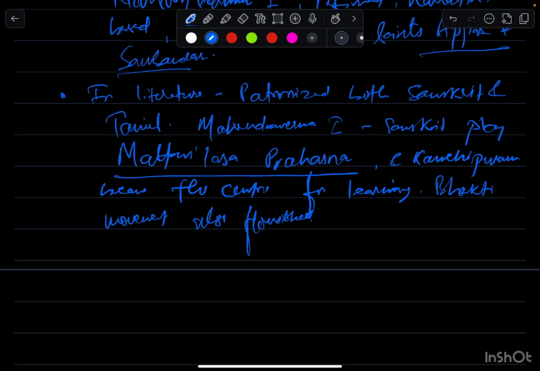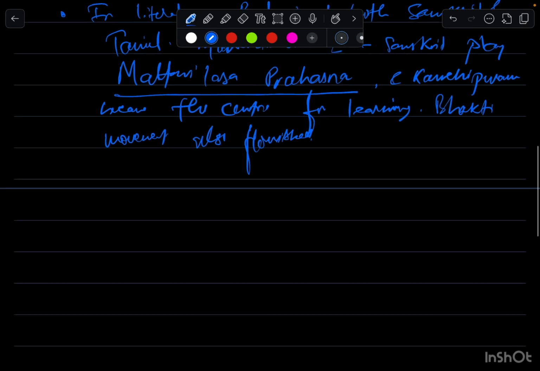Their patronage of scholars, temple building, and inscriptional tradition led to the cultural bedrock for future dynasties like the Cholas, because that will be coming next. So now we are moving towards the conclusion.